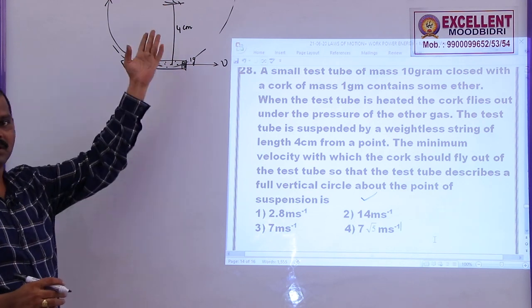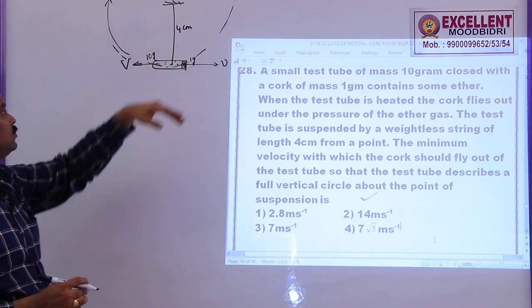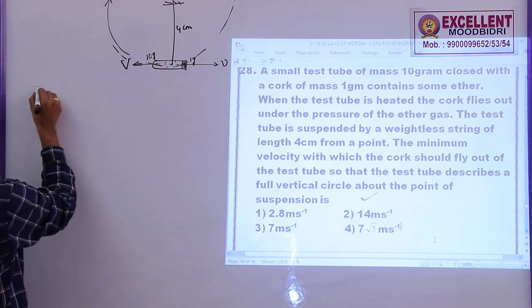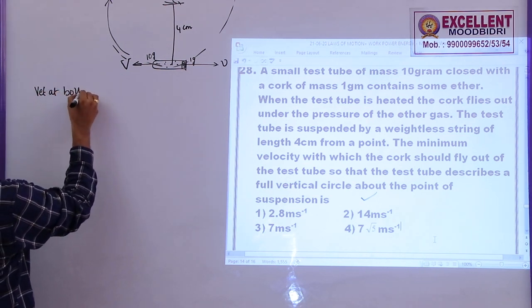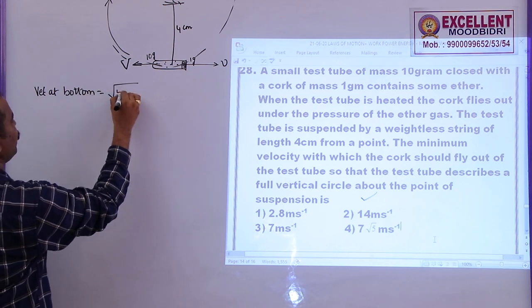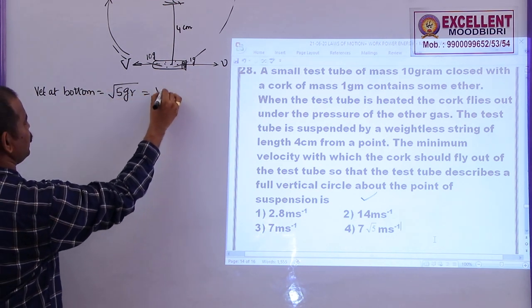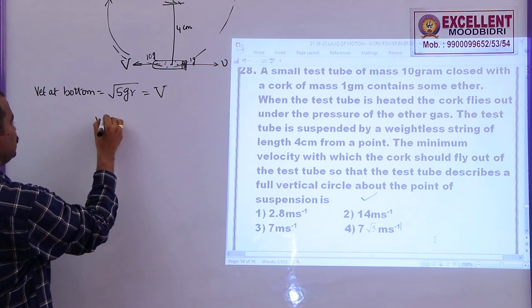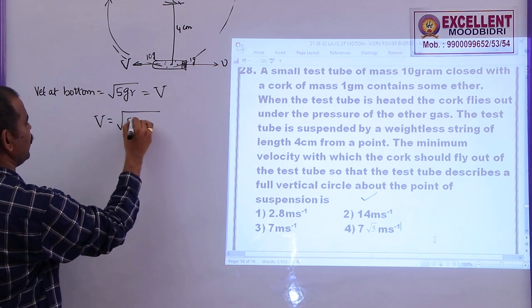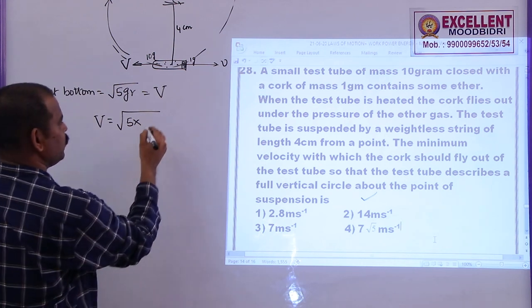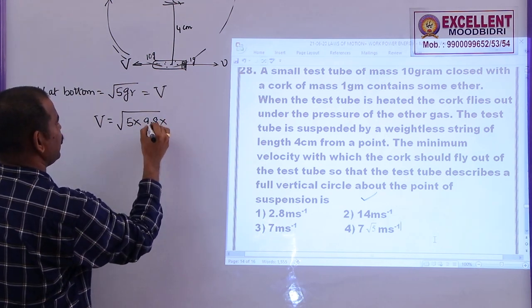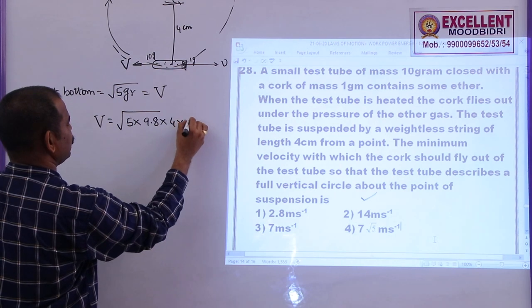For any particle or body to complete a vertical circular path, the velocity at the bottom should be at minimum root 5 g r. This must be equal to v. So what is this v value? Root over 5 into what is small g? Here small g is not given, so you take it as 9.8, and r is equal to 4 centimeters.